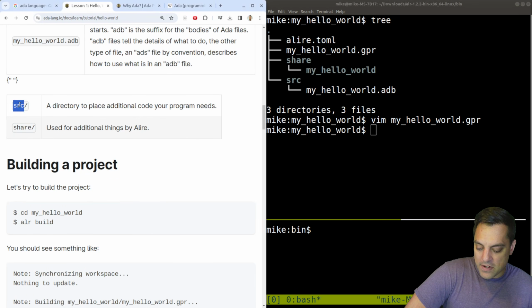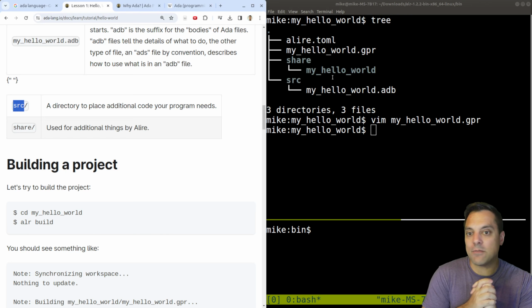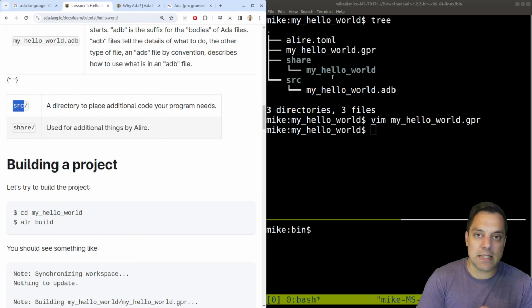Let's see. And then we've got our source and then our share. Interesting. So I'm assuming there's some sort of module system. Again, if it's taking after Pascal, that's probably what it has, right? Versus C++, which has header files and source files, which we're learning a module system tends to be a little bit cleaner for us. As much as I like headers for providing an interface, you can have a module that cleans that up here.